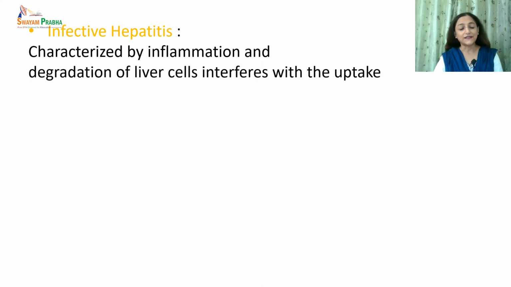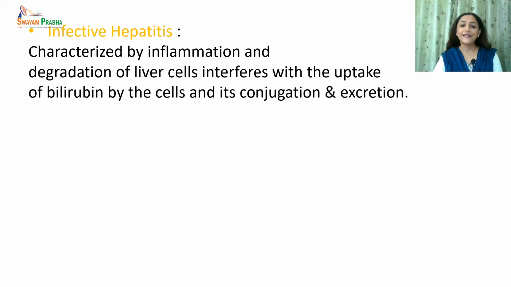And then we studied that the initial symptoms of this condition are anorexia, fatigue, nausea, vomiting, and diarrhea in certain conditions. Along with that, fever, abdominal discomfort, and weight loss could be felt. And then we studied that jaundice is a common symptom of all types of liver diseases.